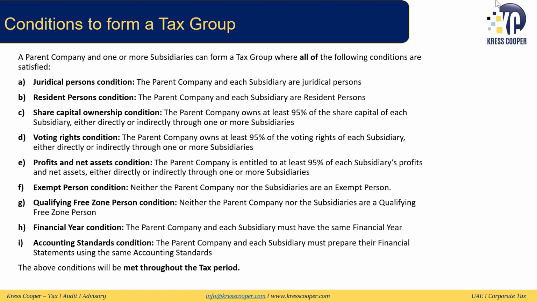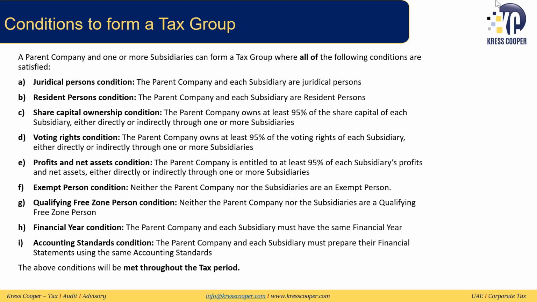Then the next condition is the exempt person condition. The parent company or any of the subsidiaries that want to be part of the tax group cannot be an exempt person who is treated as exempt under the law. They also cannot be a qualifying free zone person. That is the next condition. If there is a free zone person who is not meeting the conditions to be a qualifying free zone person, or is opting out from being a qualifying free zone person, then they can be part of a tax group. Otherwise, they cannot be part of a tax group.